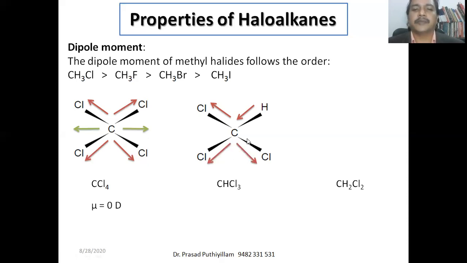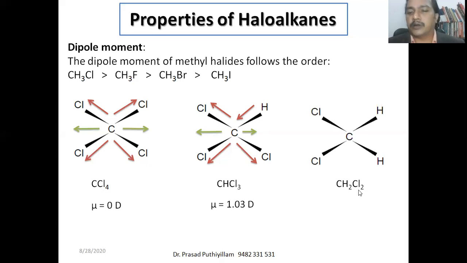Therefore, we can say there is a slight movement of electrons to the right side because of chlorine, whereas hydrogen is opposing that, whereas on the left side the movement of electrons is more. Therefore, CHCl3 has a dipole moment of 1.03. It is higher than that of tetrachloromethane.